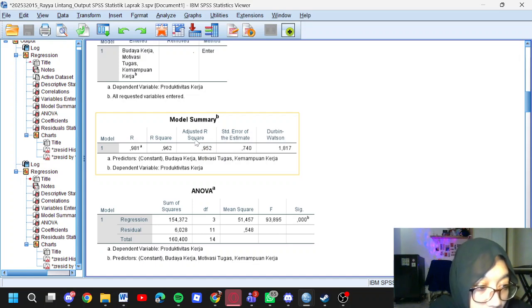The model summary shows R equals 0.981, indicating a very strong multiple correlation, and R2 is 0.962, meaning x1, x2, and x3 together explain 96% of the variation in y, with the remaining 3.8% explained by other factors.